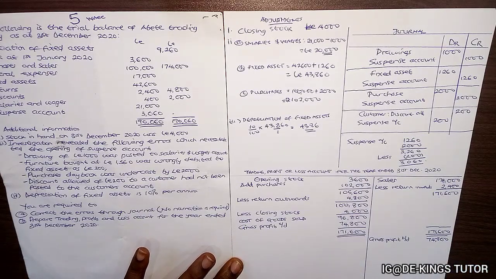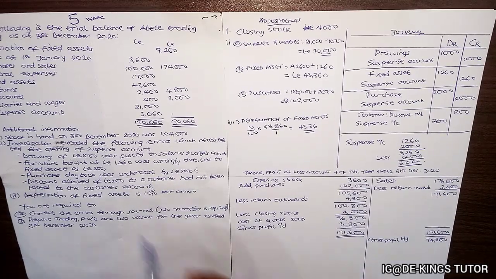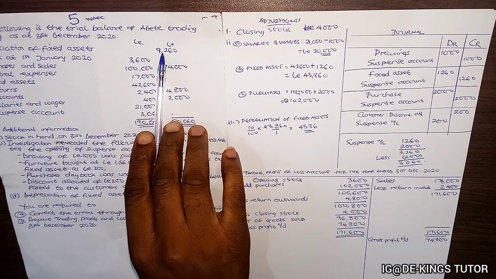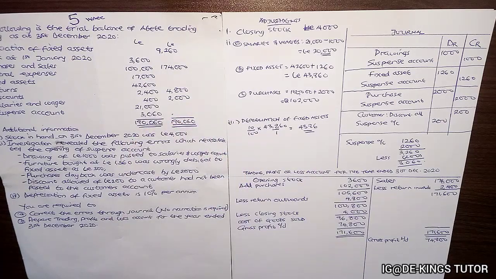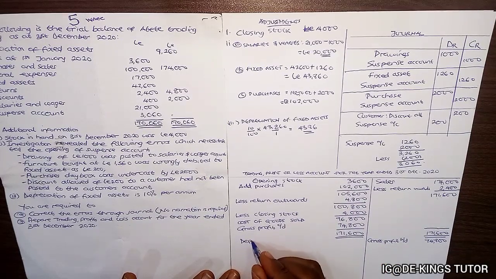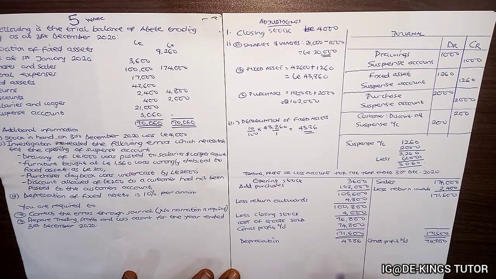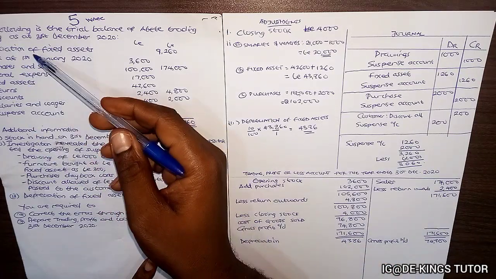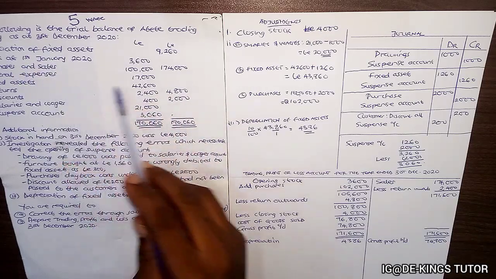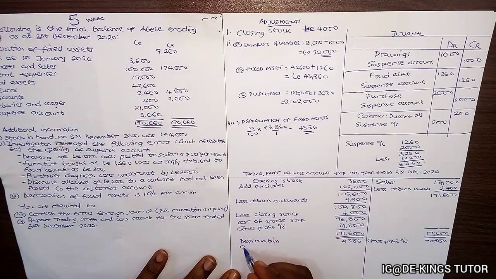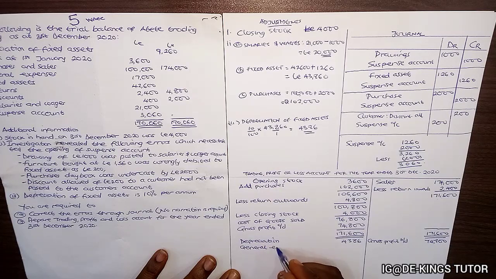Here we'll now have our expenses. Let's start. Depreciation of fixed assets. It's not this one. This one will go to the balance sheet if we're preparing a balance sheet. So this is a recent one. So we now have here depreciation 4,386. The next one, general expenses, 17,000.